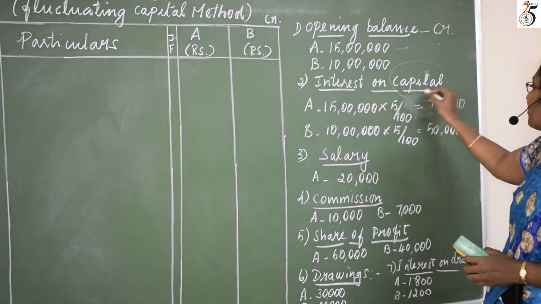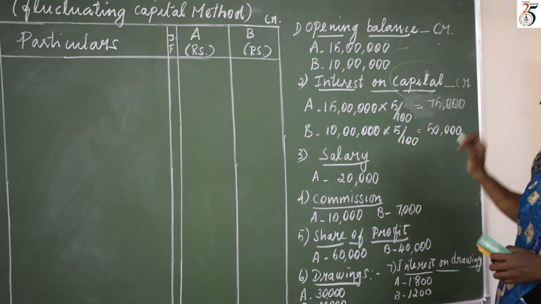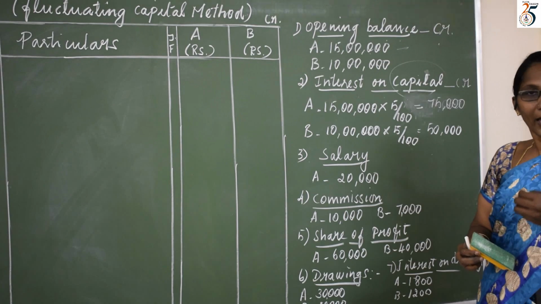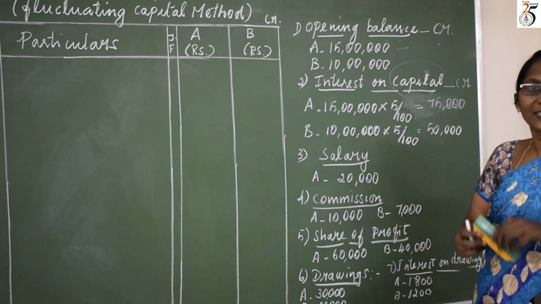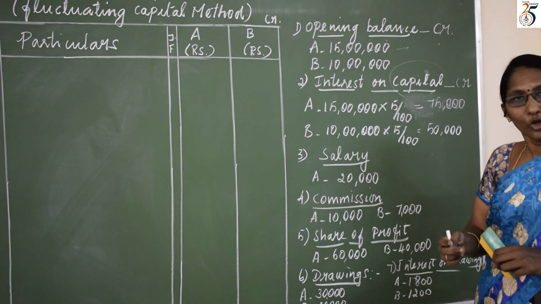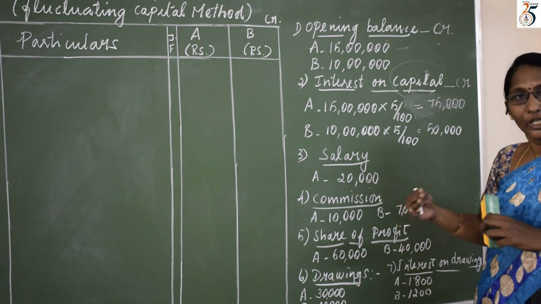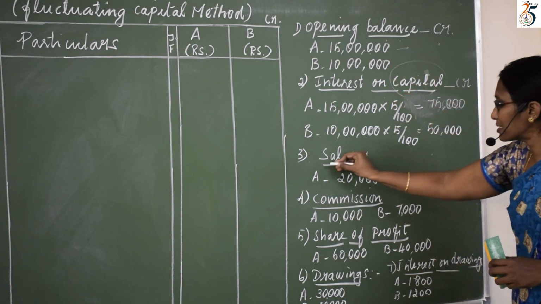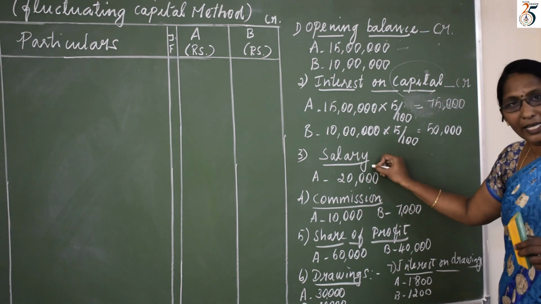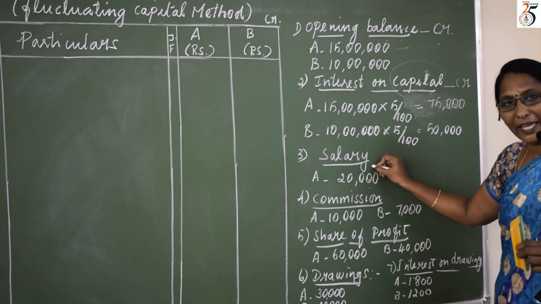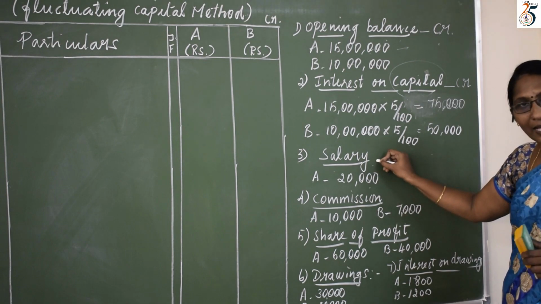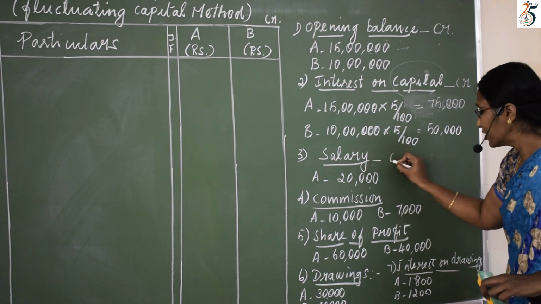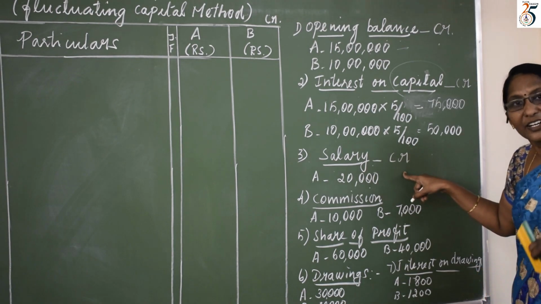Third, this interest on capital, where do we write? In credit side. Why? The partner will get this interest from the firm. It is an income to the partner, so we write this in credit side to increase the capital, or to add with the capital. What is the third one? Salary. Salary also, who is paying salary to whom? The firm will pay salary to the partner. So it is an income to the partner, should be added with the capital, so we write in credit side.